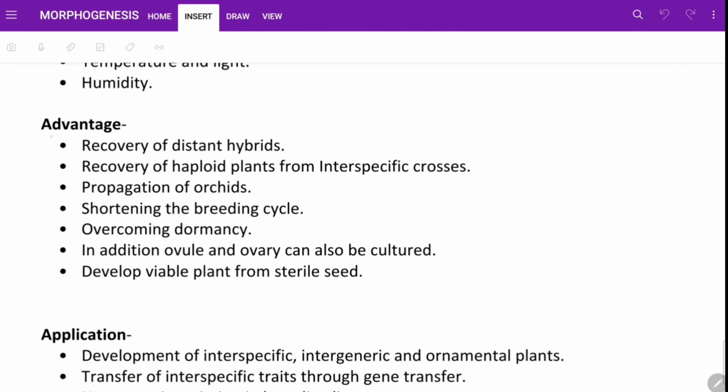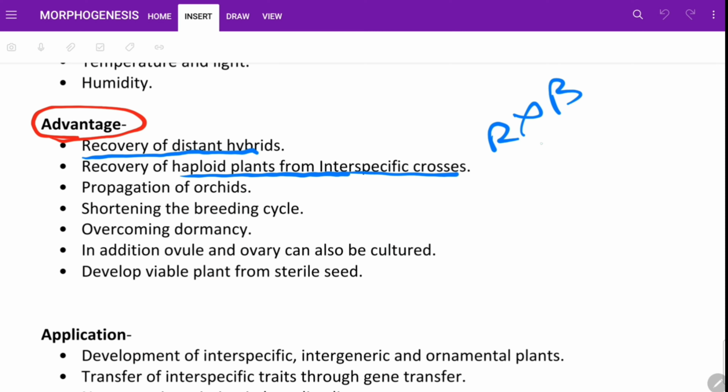The advantage of embryo rescue technique. So the first advantage is recovery of distant hybrids. Next one is recovery of hybrid plants from the interspecific cross, like Raphanobrassica produced from Raphanus and Brassica. So to survive this plant we should use the embryo rescue method. Okay, propagation of orchid.